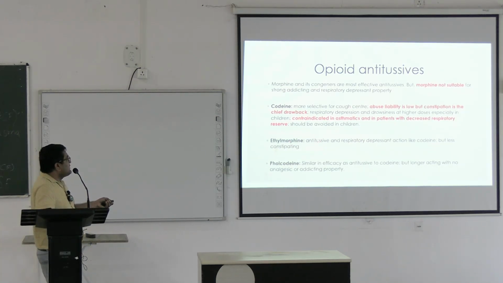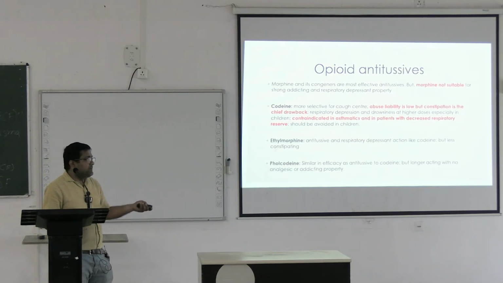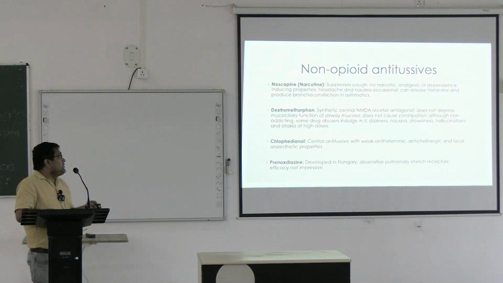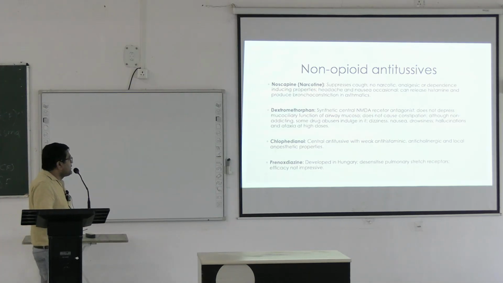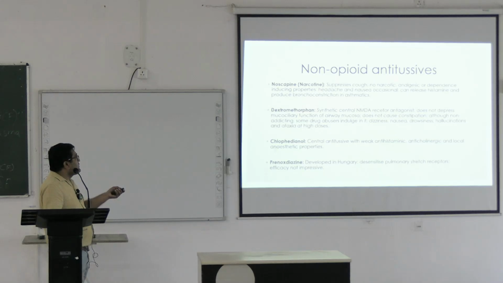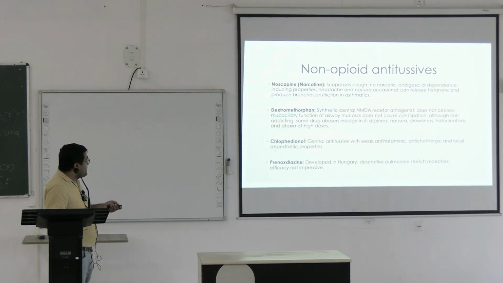Ethyl morphine is an antitussive with respiratory depression property like that of codeine, but it is less constipating. Coming to valcodeine, it is similar in efficacy to codeine but longer acting, with no addiction or analgesic property. Coming to non-opioid antitussives, number one is noscapine, also called narcotine. It suppresses cough. Unlike the codeine group of drugs, analgesic or dependence-inducing properties are not seen.